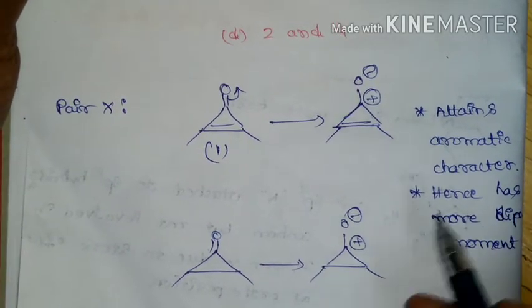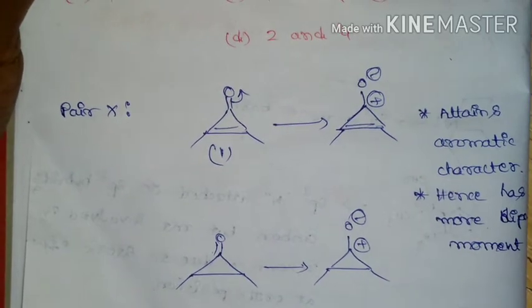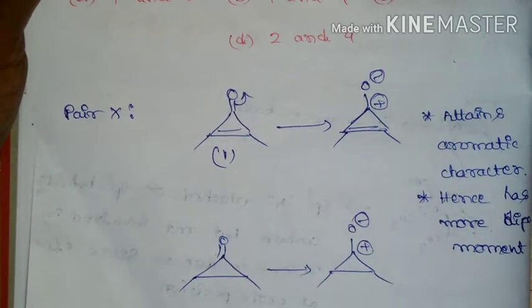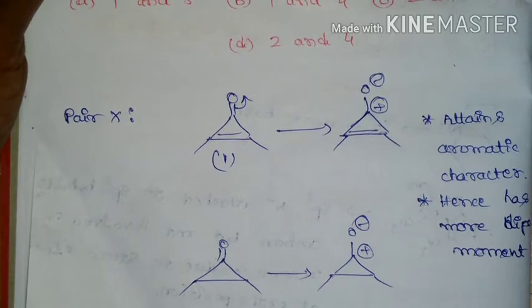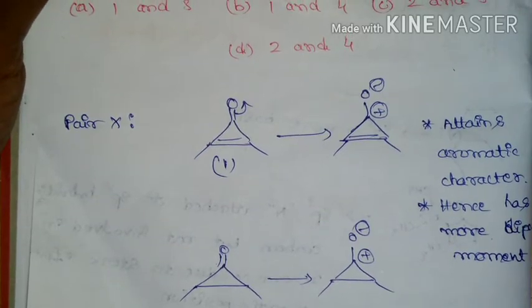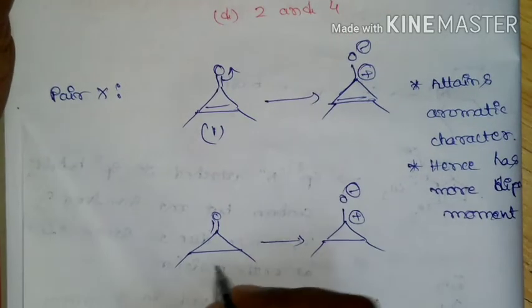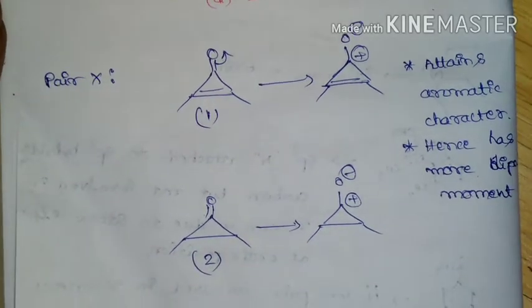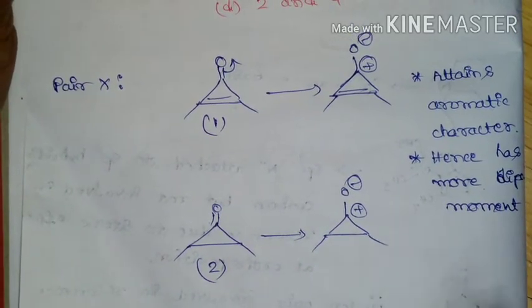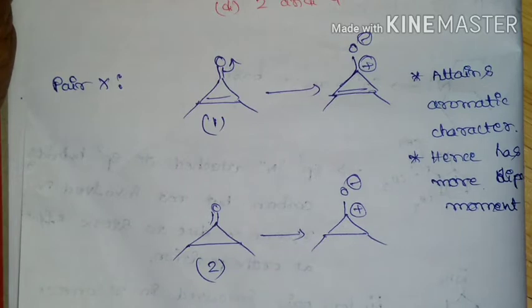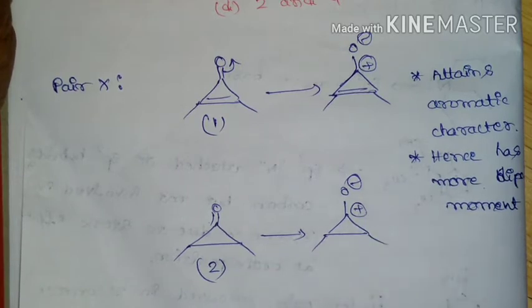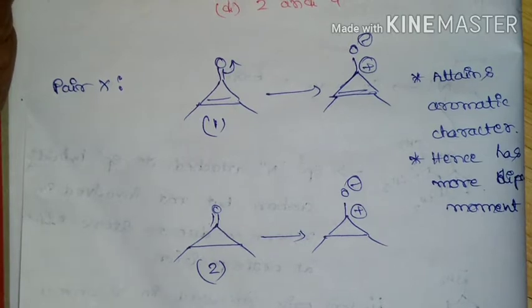Hence it will have higher dipole moment, because after charge separation there is attainment of aromatic character. And in compound 2, such extra stability will not be gained, so it is going to have a lesser dipole moment.